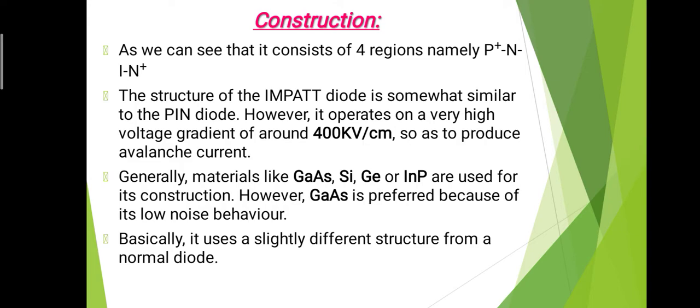However, it operates on a very high voltage gradient, around 400 kilovolt per centimeter, so as to produce the avalanche current. The impact diode operates on a very high voltage. That means within 1 centimeter there is a generation of a voltage gradient of around 400 kilovolt. This is a very high voltage, so it is able to produce the avalanche current very easily.